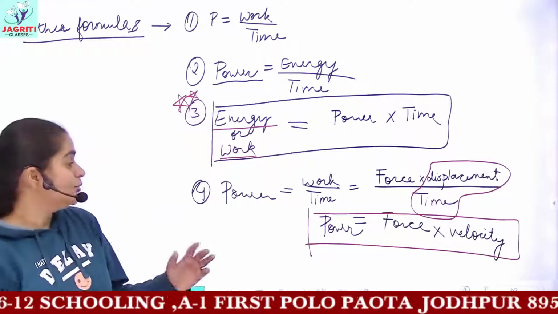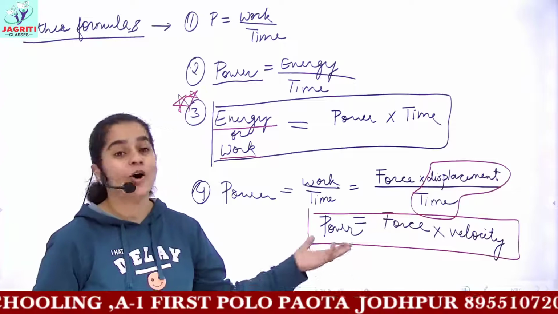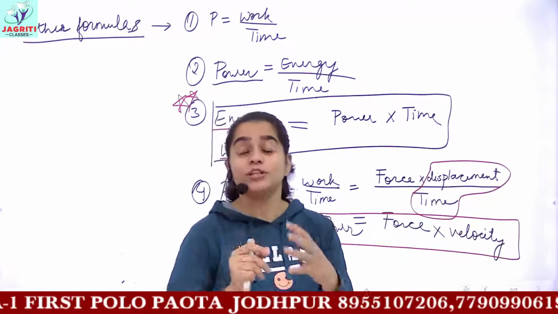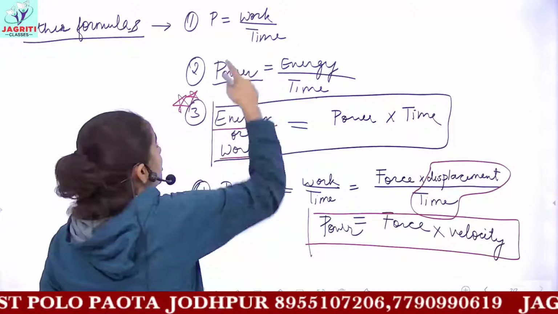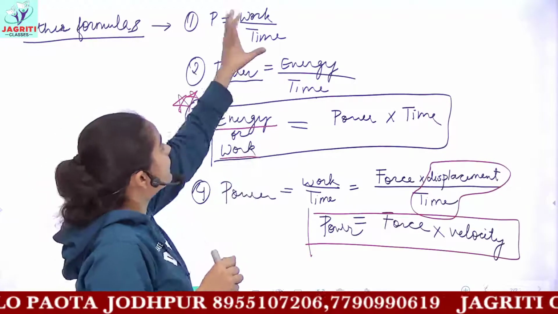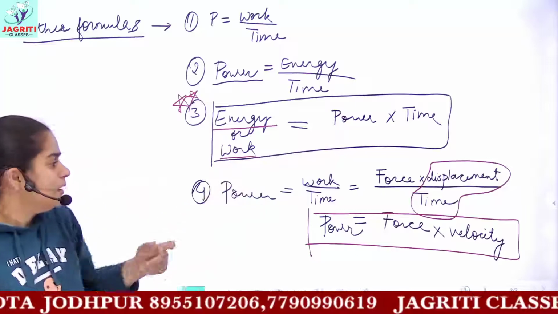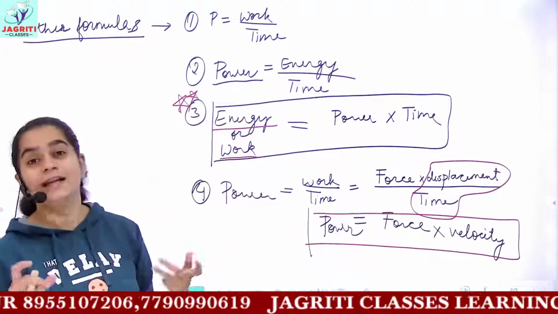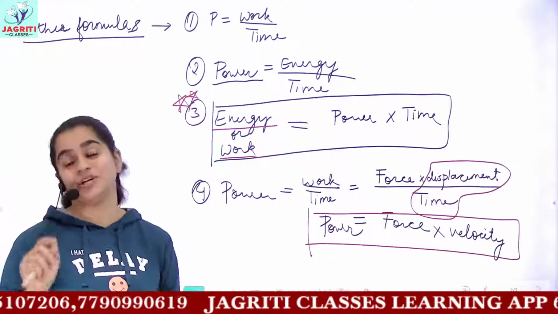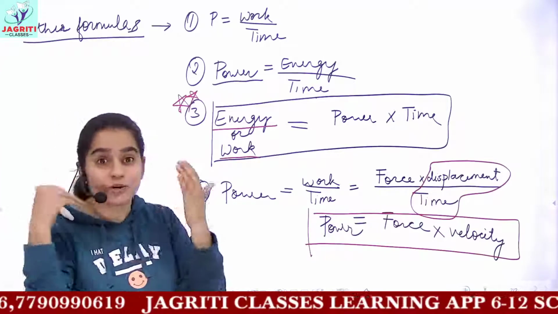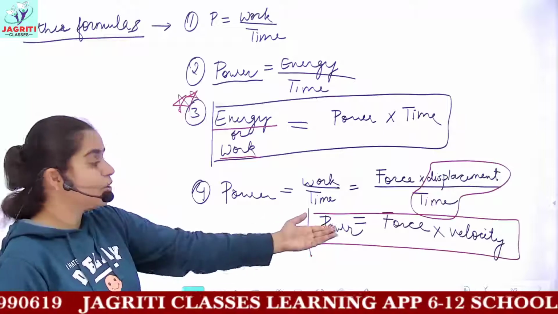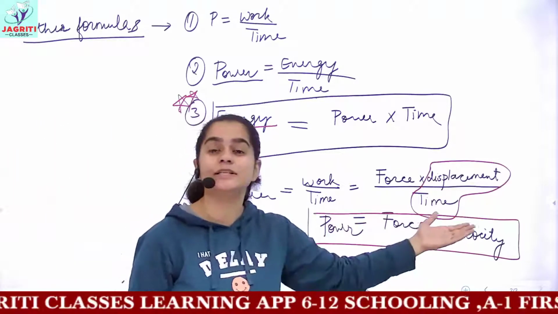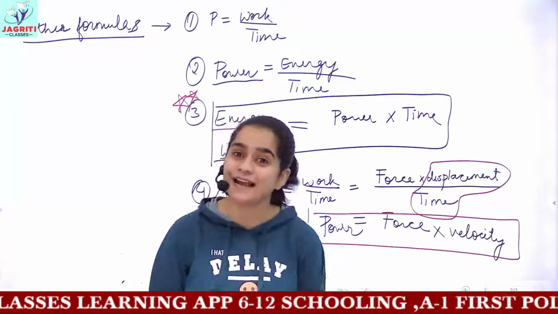That is, you would have to find the power of any device and you would be given the value of force and velocity. So the students get confused that power is work upon time, and they can think that power is energy upon time. But why then are we given velocity? How to find time here and everything? So it is a direct question. You do not have to engage much of your brain to solve the question, because now you have a formula in front of you. Power is also equal to force into velocity, that is, the product of force and velocity.